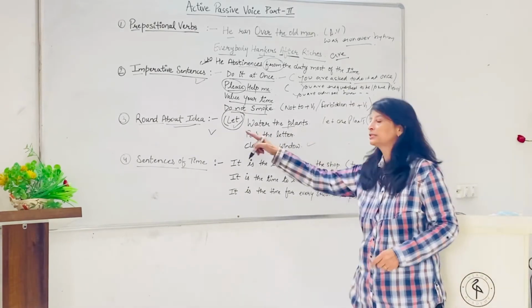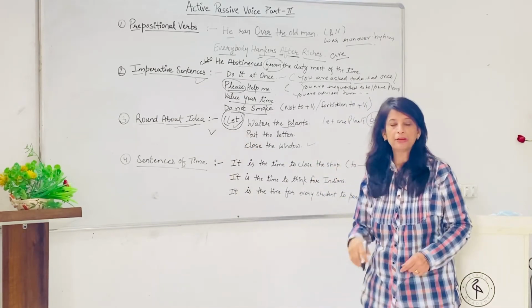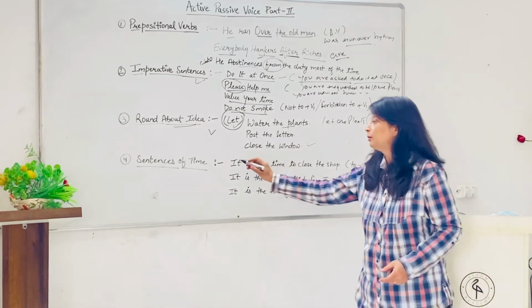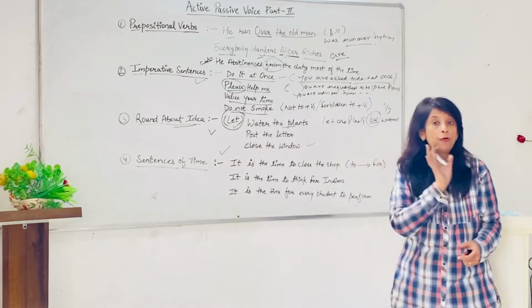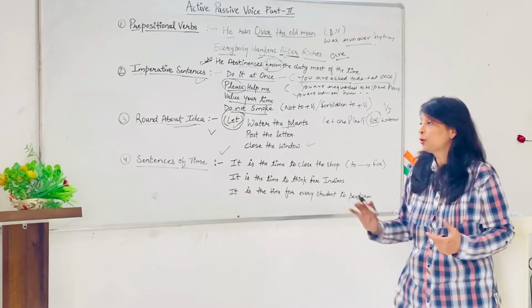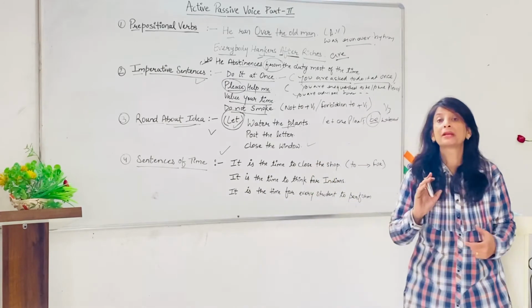So here is the use of let when it is a roundabout idea, when you're asking someone in general to do it. Understood? Now the fourth one is the sentence of time, correct? So in active sentences of time हम उसको passive में कैसे use करें?